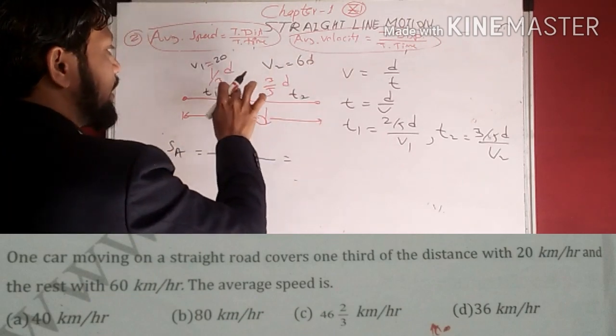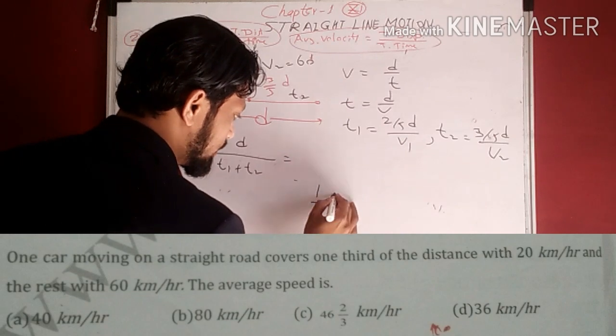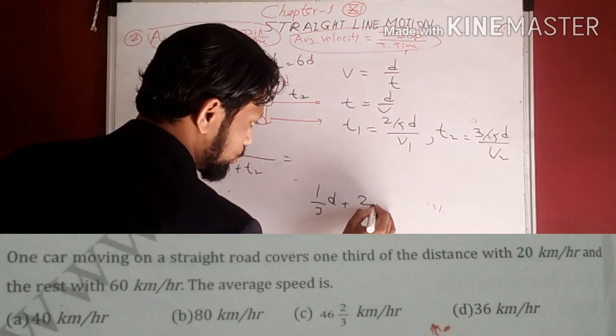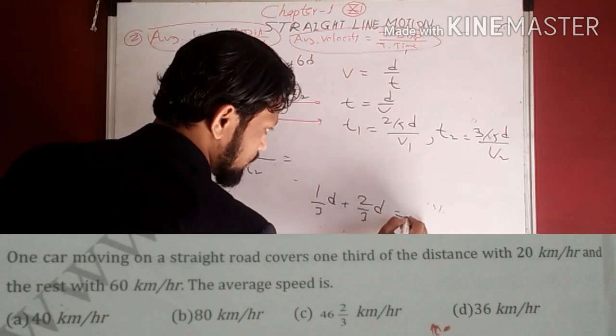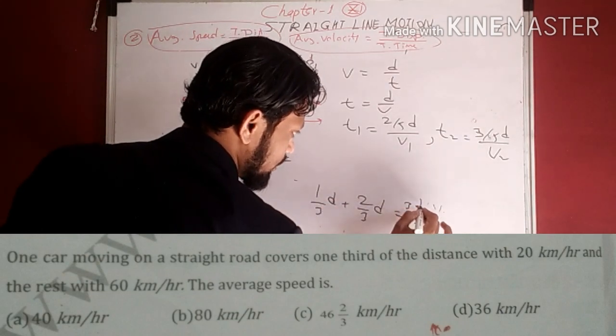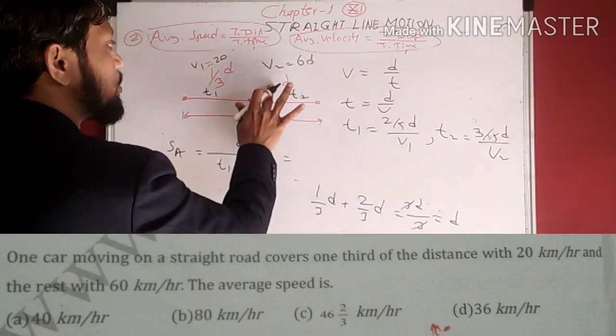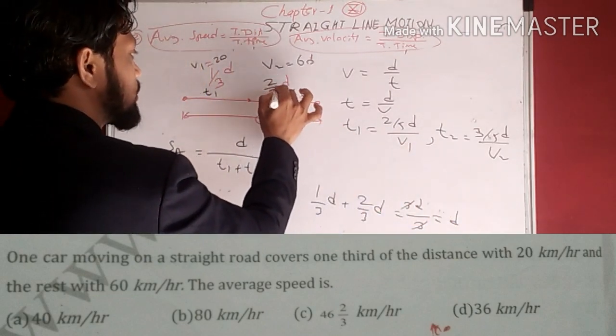So 1/3 and remaining will be how much? So 1/3 of d plus 2/3 of d is equal to how much? 3 common, 1d plus 2d, 3d, 3 cancel, distance d. So it will become how much distance? 2/3 of distance d.